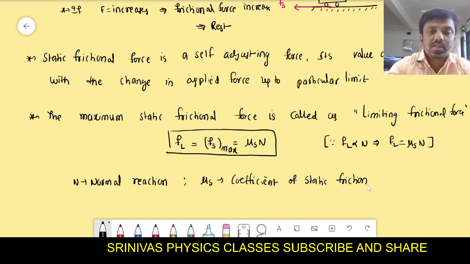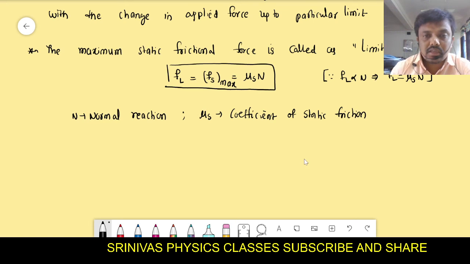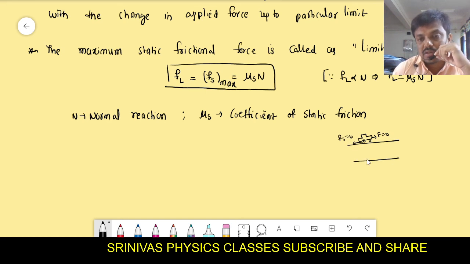Okay. You see this? What is happening here? The static frictional force is a self-adjusting force. Static frictional force means that when a body is at rest over the surface of another body, the frictional force is said to be static frictional force. Static frictional force is a self-adjusting force. Its value changes with the change in applied force. Is that right? This will happen only up to a particular limit, right? Here I gave the example for you: if the applied force is 0, the opposition force is also 0. Now I am increasing the applied force a little bit.